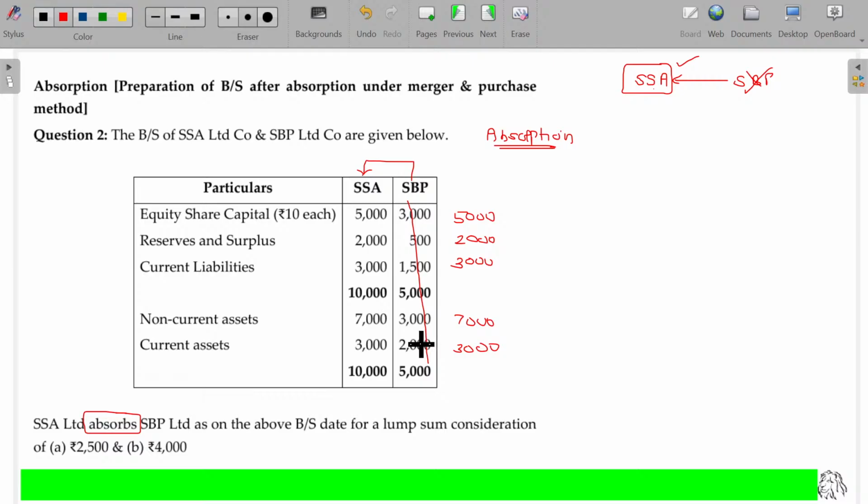In this case, if you follow merger method, you take all the assets as it is. At what value? Book value. Assets and liabilities are taken at book value. Reserves and surplus of the transferor company will be retained. And later on you can adjust the profit and loss in this account. This is all about absorption.